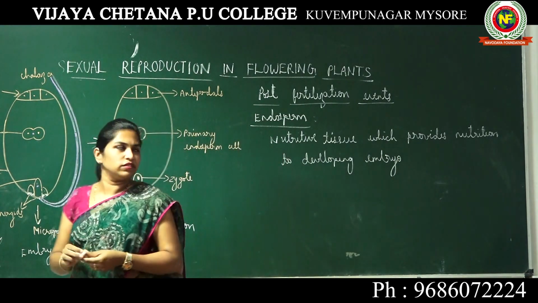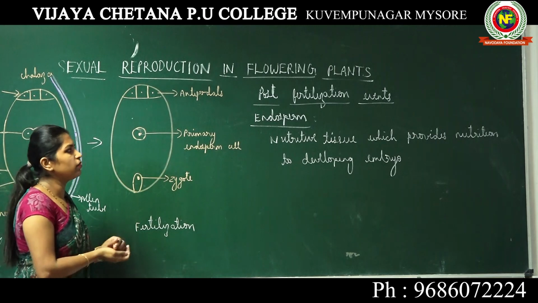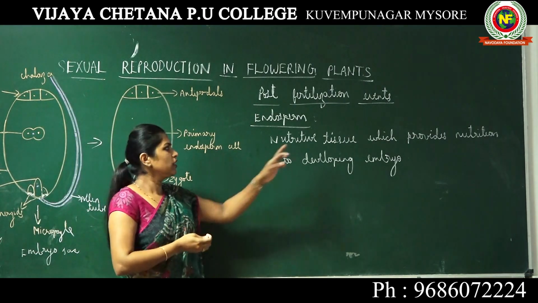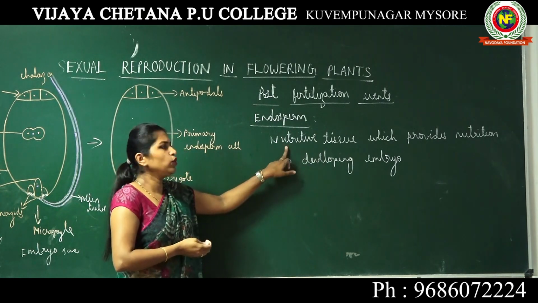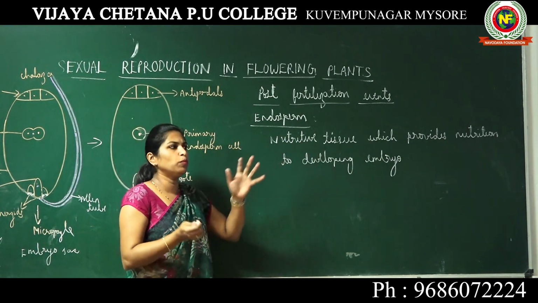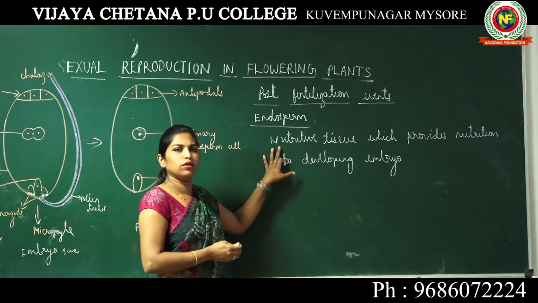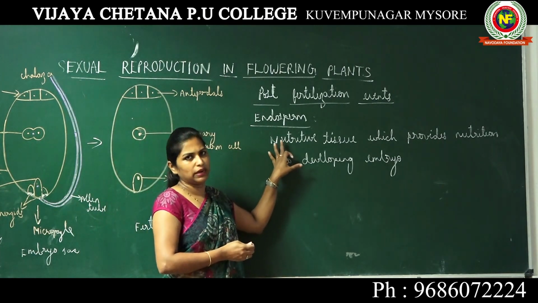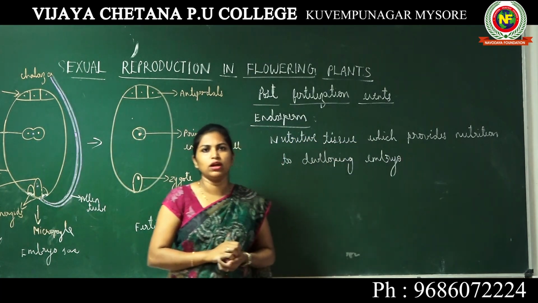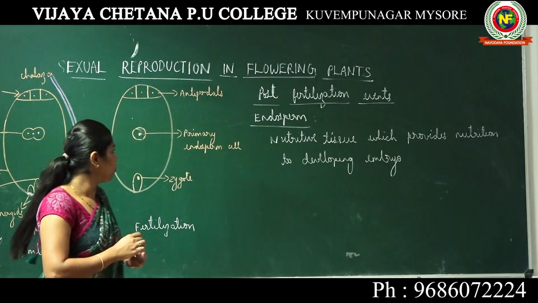Okay, so this endosperm is nothing but a nutritive tissue. That means group of cells which are rich in nutrition. Okay, otherwise, in other words, we can say they are group of cells which are rich in reserve food materials. Okay, so that is the reason they provide nutrition to the developing embryo.